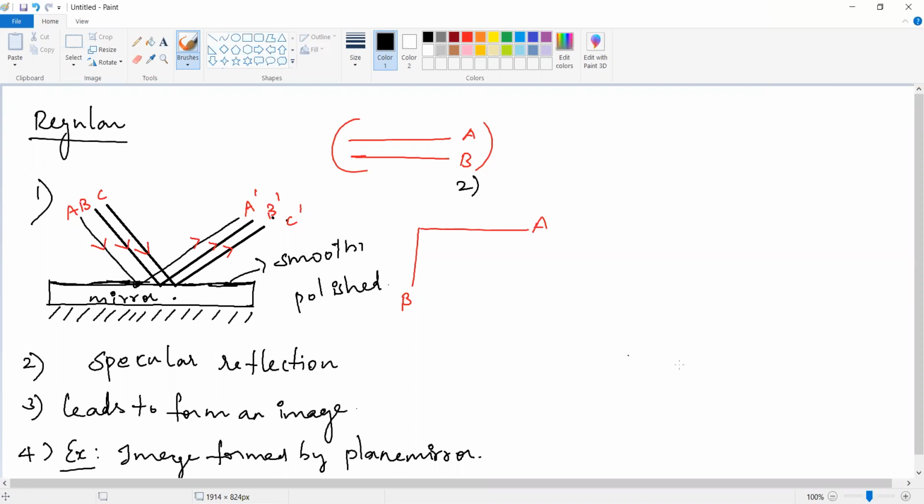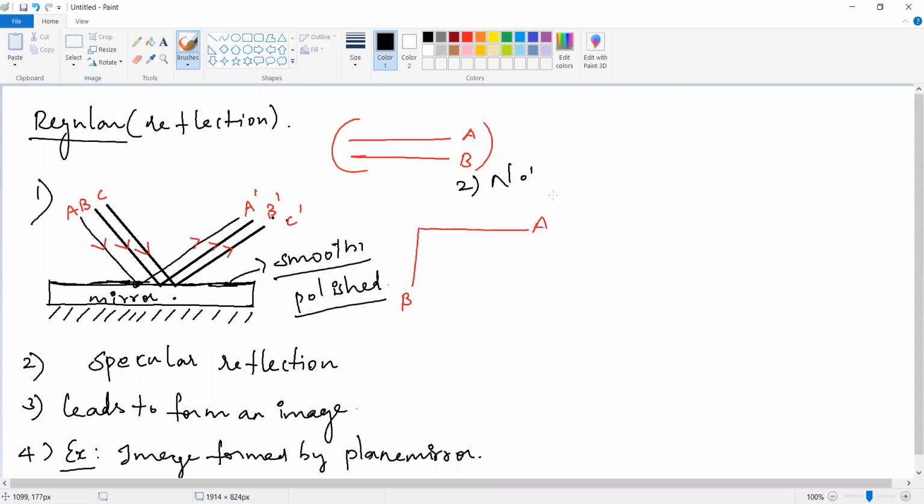Yes, tell me, Kanna. Image formed by lens, ma'am. Yes, correct. Image formed by lens. In a lens, that is not smooth and polished. And you can take one paper. Paper is also not smooth and polished. So wherever we get an image, the surface will be smooth and polished. If the surface is smooth and polished, we can get regular reflection. Otherwise, we can only get irregular reflection. Very good. So the first point is what?